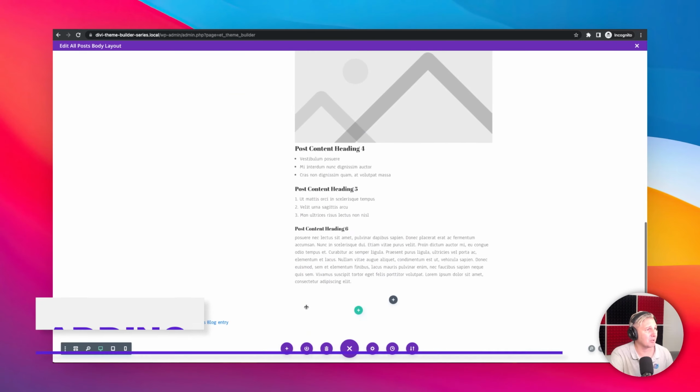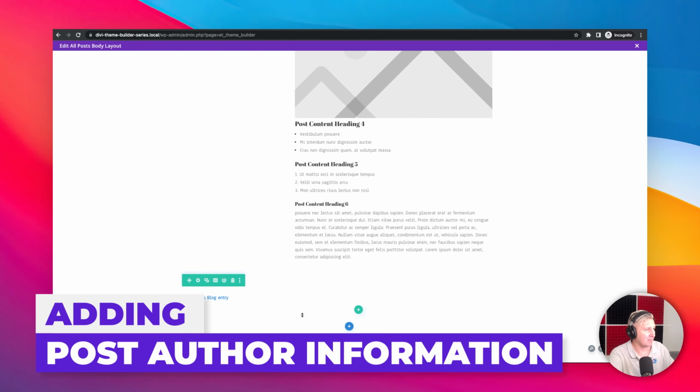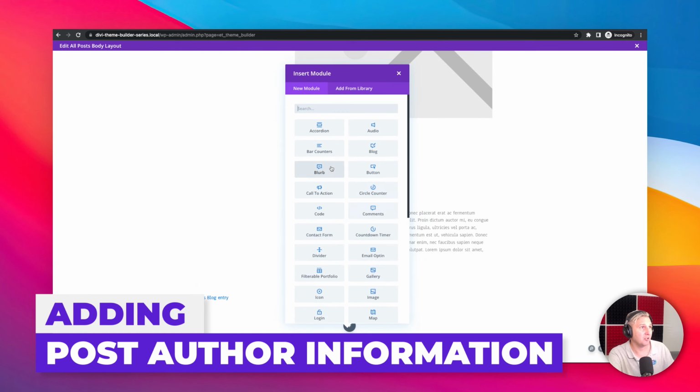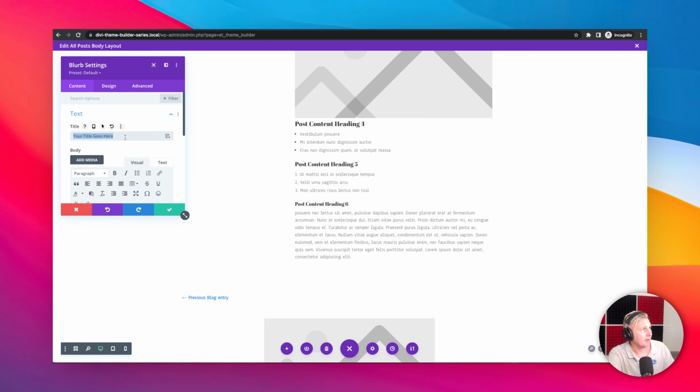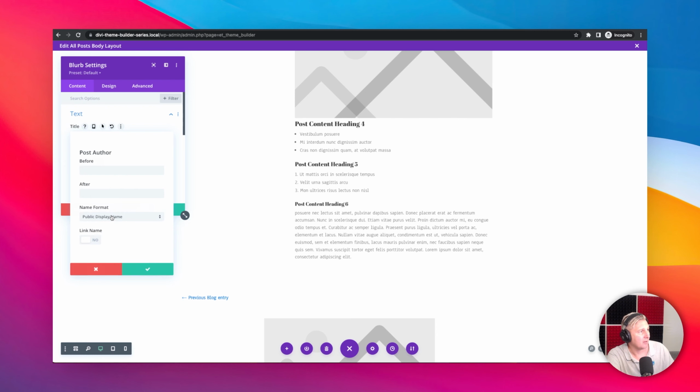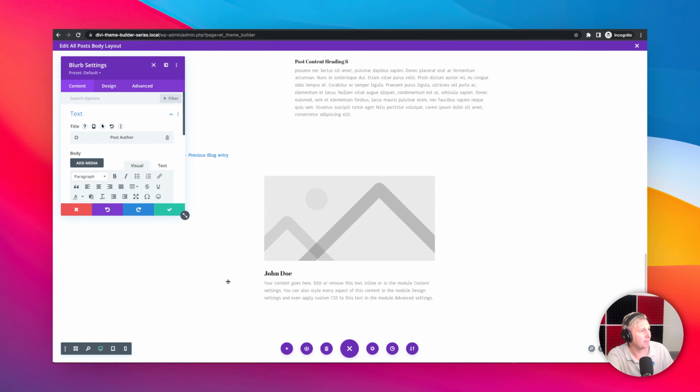And next up, we want to put up some author information. Now I'm going to just add another row here. Bam. And all I'm going to do is add a blurb in here. And now I'm going to delete the title out here, and we're going to do something fancy. We're going to go ahead and select the author, post author. There we go. And that is going to put in the author's name. You can put the public display name. You can do first and last name. It is going to be up to you. You can even link the name, but we're not going to be doing that for right now.